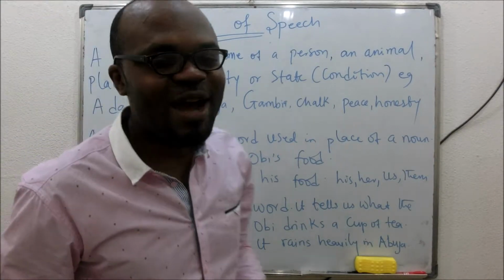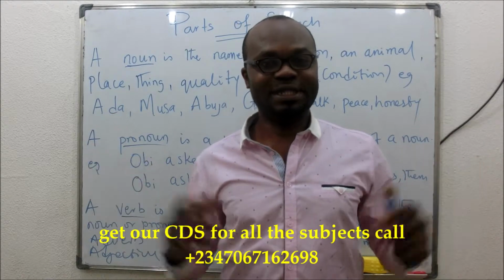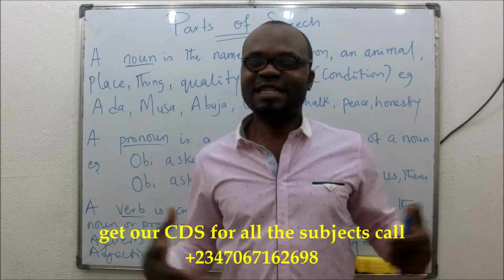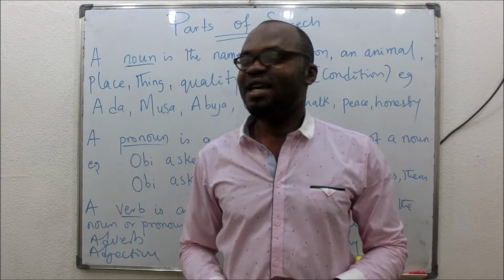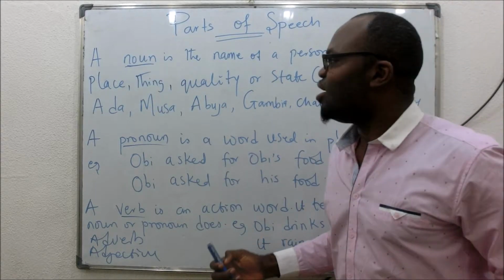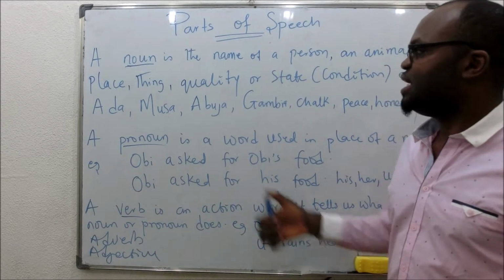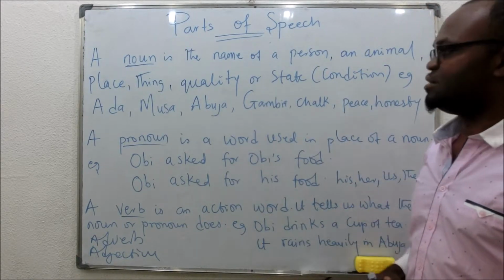What is a noun? A noun is the name of a person, place, thing, animal, state or condition. Anytime you see a noun, it can always be a label for a person, a thing, a place, quality or state or condition.